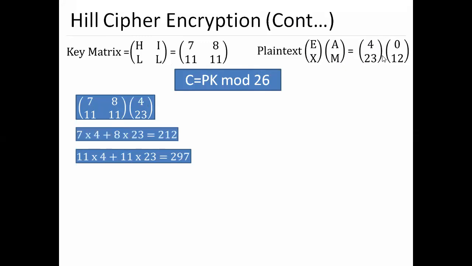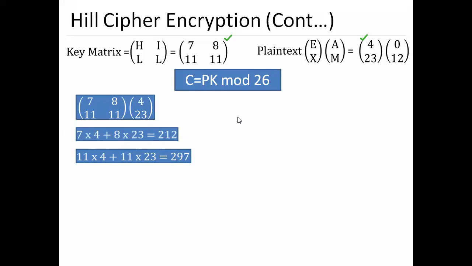First we are taking 4 and 23, with the multiplication of this matrix. So what do we do? 7 into 4, that is plus 8 into 23. Okay, what do we have? We have a numerator of 212, and again we'll have to make the multiplication for the denominator, that is 11 into 4 plus 11 into 23 equal to 297.